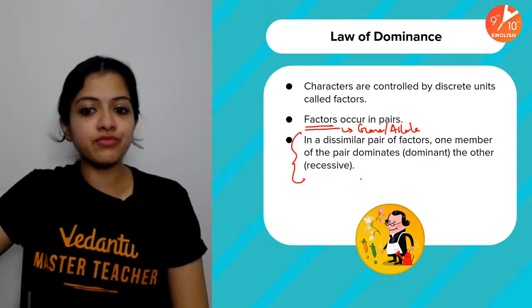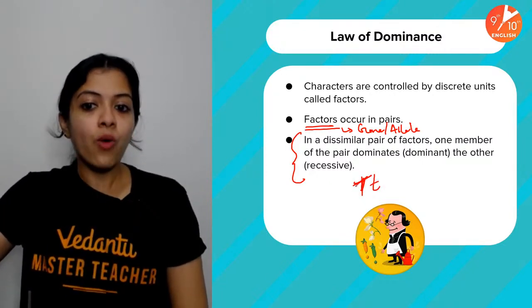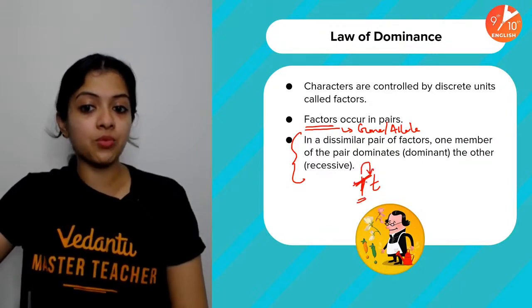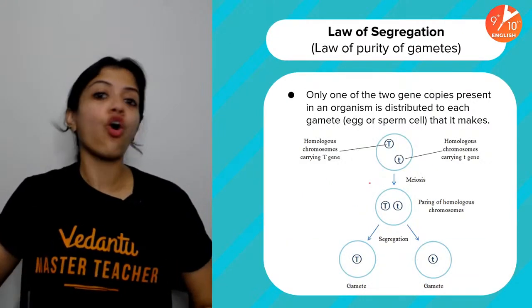So, basically, if it is this condition, a capital T, small t condition, one member of the pair of factors dominates the other one. The capital T dominates the small t. This is the law of dominance.